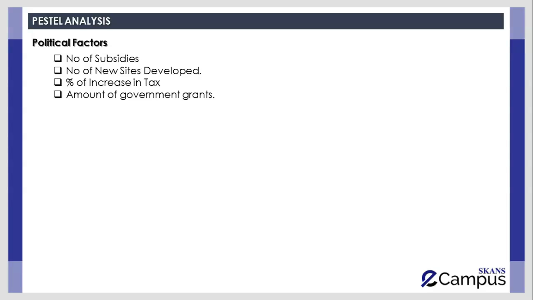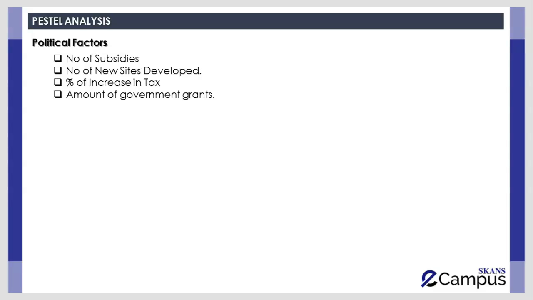So the first thing is number of subsidies. If a large number or large amount of subsidies is being provided by the government, it will have a positive impact on the organization's performance. But if the government has stopped providing subsidies to the organization, it will have a negative impact on the organization's performance.